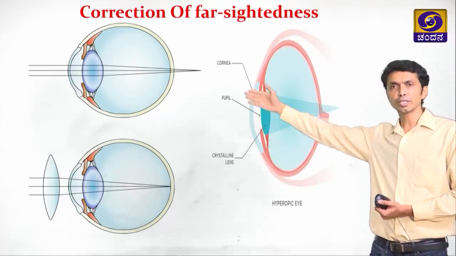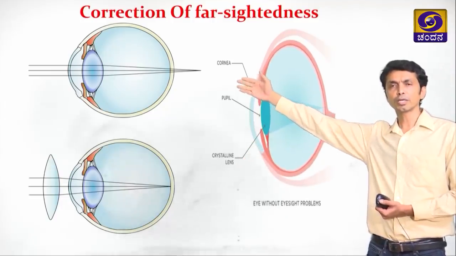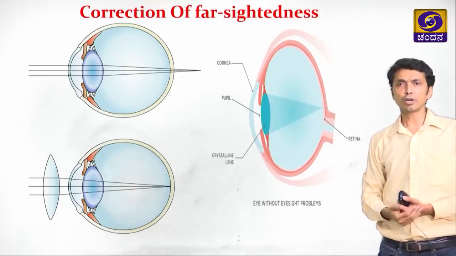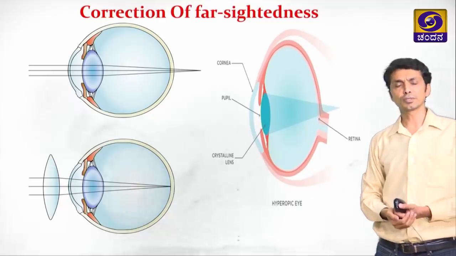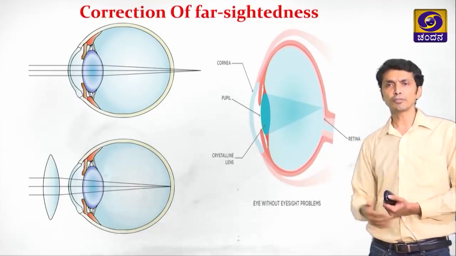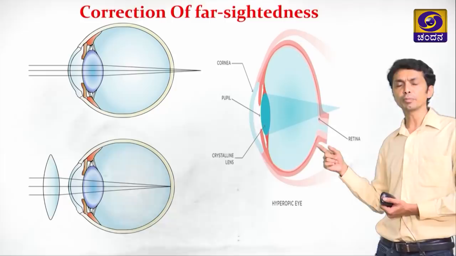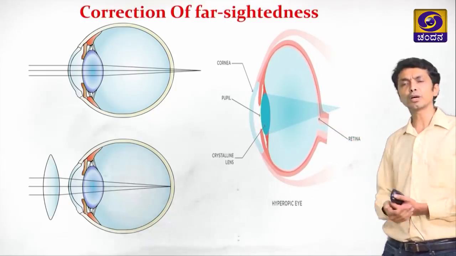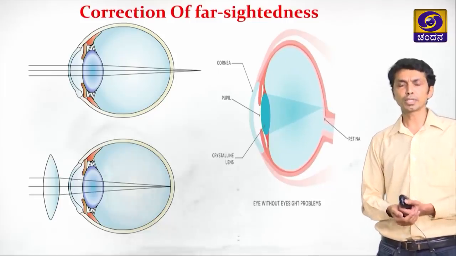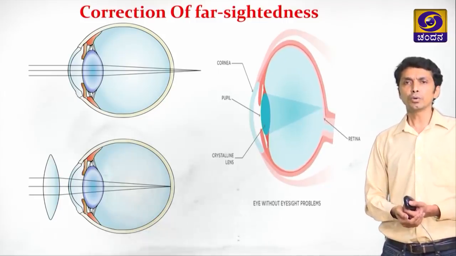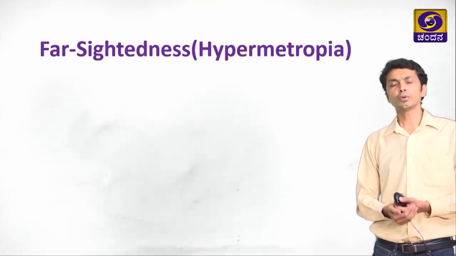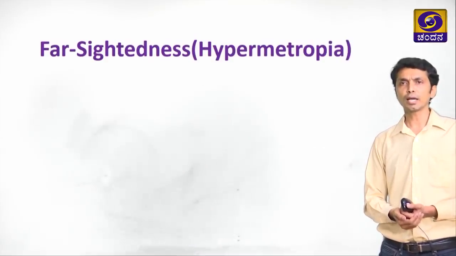Earlier the rays were converging at a point outside the retina. The retina was not getting the point of convergence. So now it has been rectified. Now the image is proper, and the eye will send it through the optic nerve to the brain to perceive a proper image. So, we need to look into why and how this farsightedness happens.